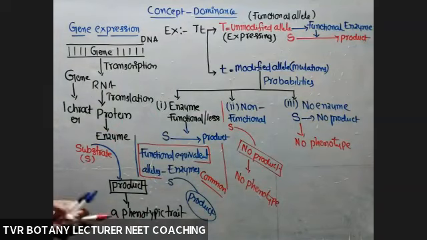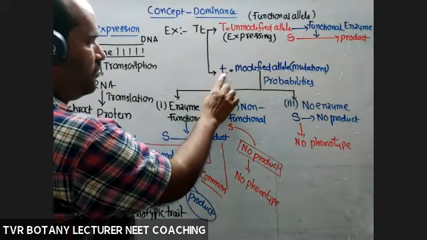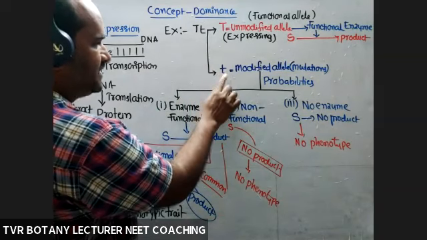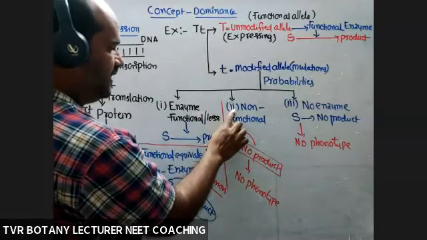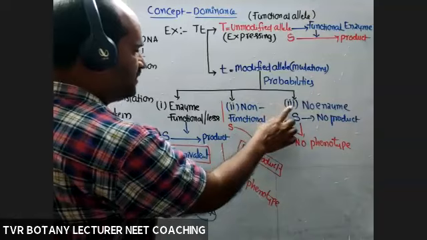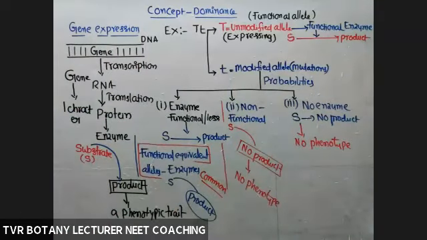So according to Mendel, what about the probability of a recessive allele? Either the second probability or the third probability. That's why only capital T is expressed in both heterozygous and homozygous condition. What about small t? It is not expressed in heterozygous condition.